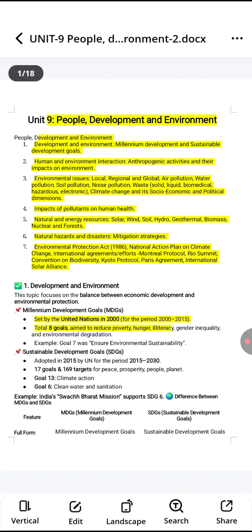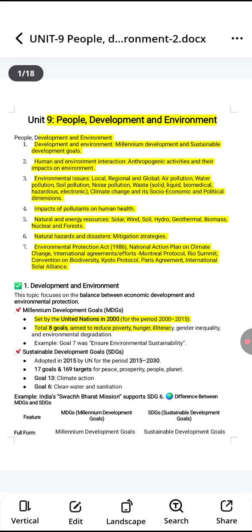Second topic we have Human and Environment Interaction. Third topic we have environmental issues which include local, regional and global: air pollution, water pollution, soil pollution, noise pollution, and climate change and its socio-economic and political dimensions.